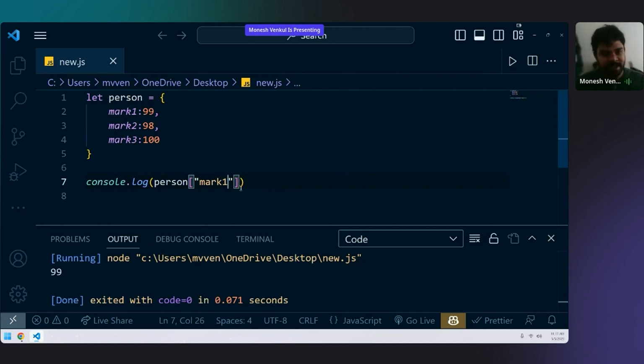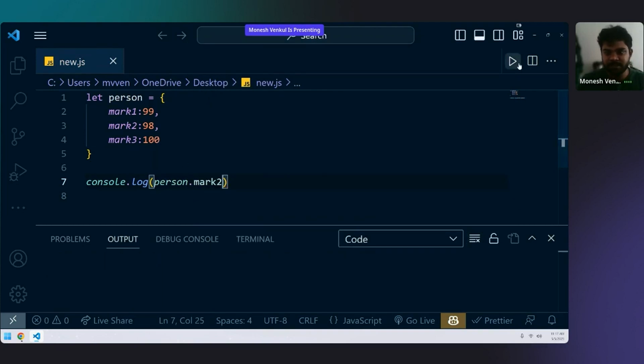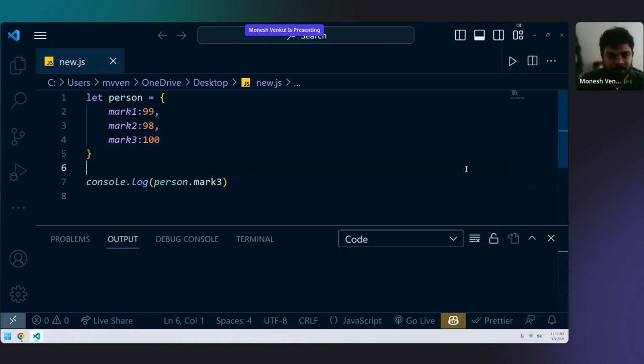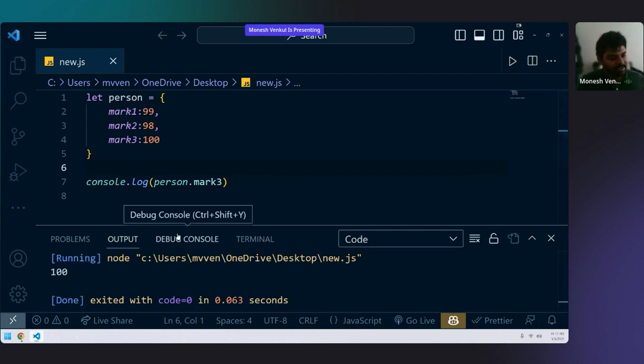Second way, there is also a second way. What is the second way? Person dot mark 2. That's it. Nothing else. You'll be getting 98. Which one you feel is simpler, you use that. I personally feel the second one is much simpler, because there's no need to write brackets and double quotes and all. Just dot mark 2, dot mark 1, dot mark 3. Dot mark 3, you'll be getting 100. That's it. These are the two ways to call values of an object.